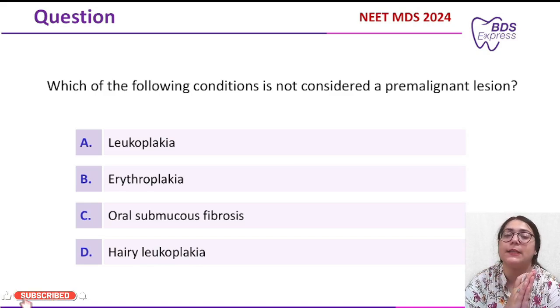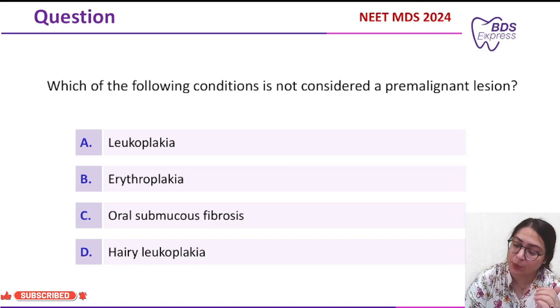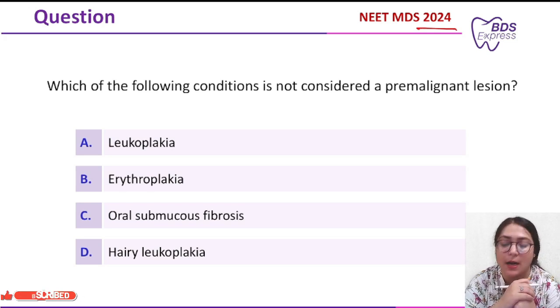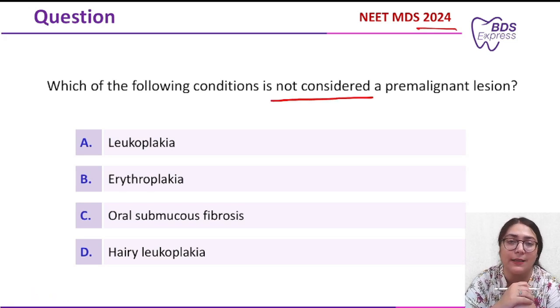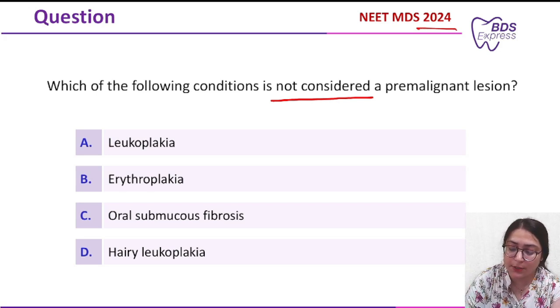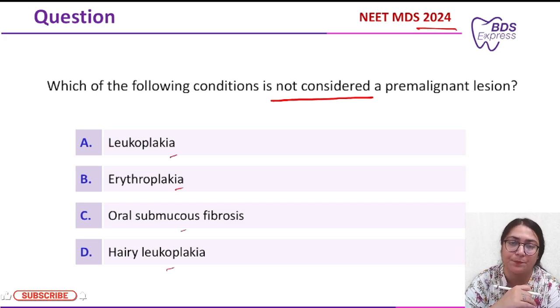In today's class, we'll be seeing this oral medicine question. This question was asked in the year 2024, and they were asking which of the following conditions is not considered as a pre-malignant lesion. The options given were leukoplakia, erythroplakia, OSMF and hairy leukoplakia.